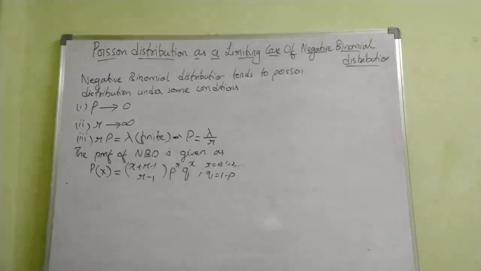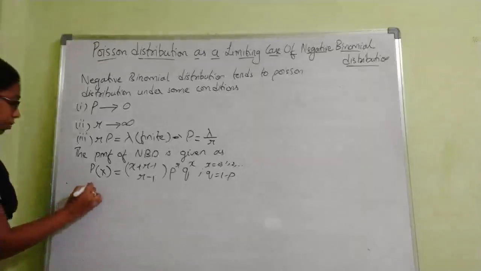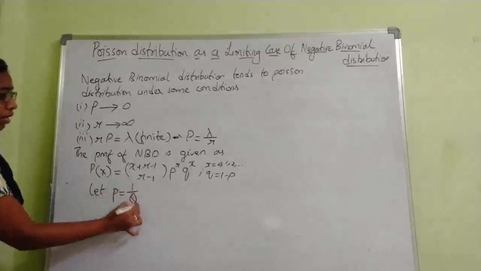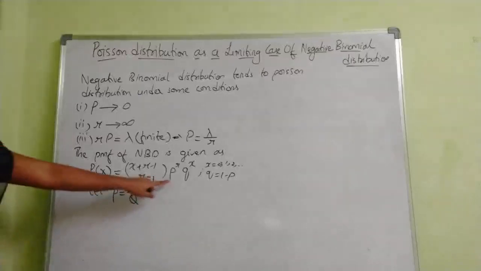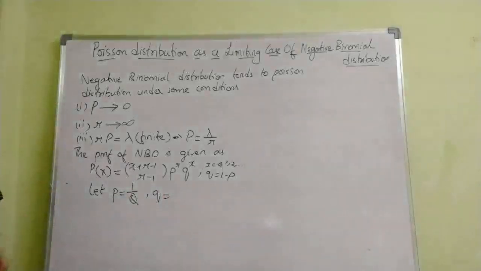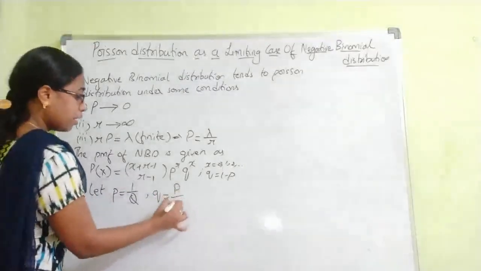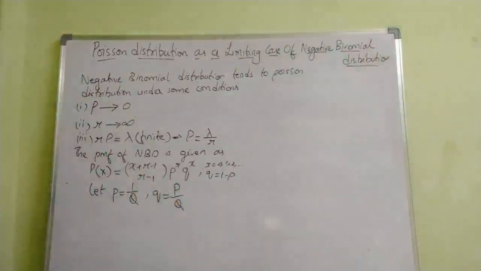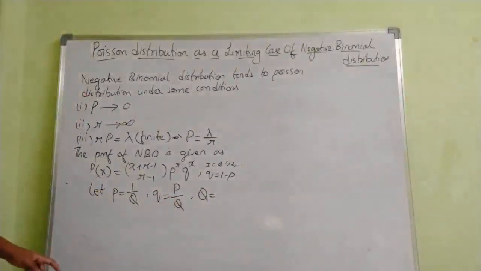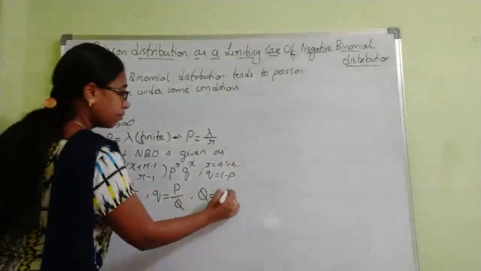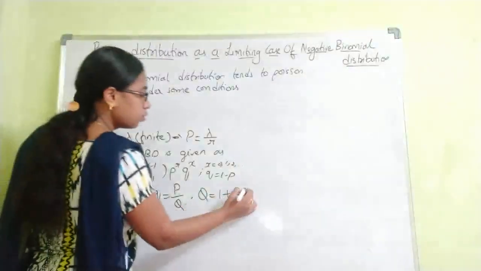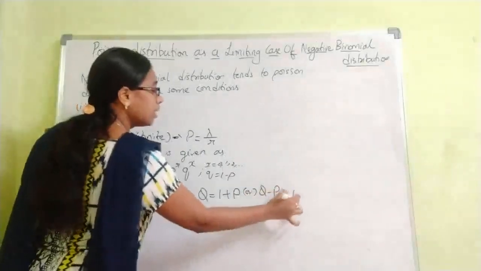Now for this we are going to consider some conditions. We will change the PMF: let small p equal 1 by capital Q. So we assume that small p is equal to 1 by capital Q and small q equals capital P by capital Q. And one more condition is that capital Q equals 1 plus P, or you can write Q minus P equals 1.